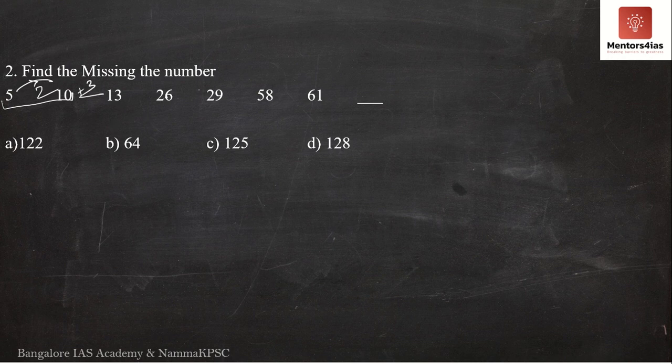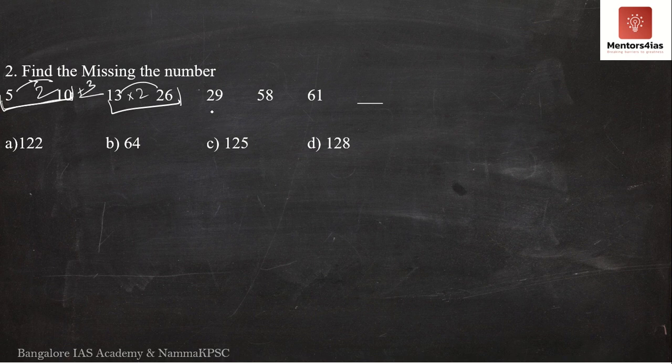How about 13 and 26? Okay, so 13 and 26, again it is nothing but multiplying by 2, 13 to 26. Now maybe there is a link over here. See, 5 into 2 is 10. 13 into 2 is 26. So maybe it is a set now. It is appearing in sets. Let me check. We have to verify that.